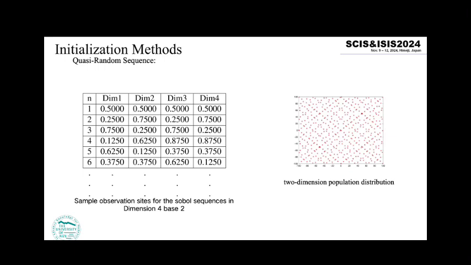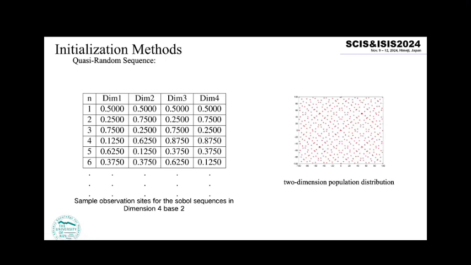Third is the quasi-random sequence. It is a low discrepancy sequence technique. There are many methods for the quasi-random sequence, and in our research, we use the Sobol sequence. The Sobol sequence obtains a uniform distribution sequence by converting the natural number into binary, mirroring it to the right of the decimal point, and multiplying it with a special matrix like this table.